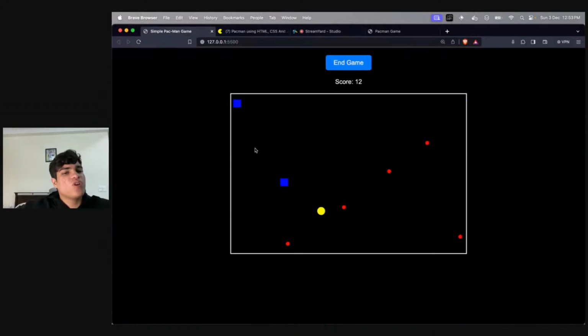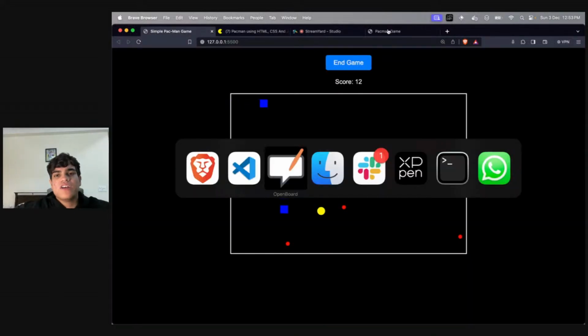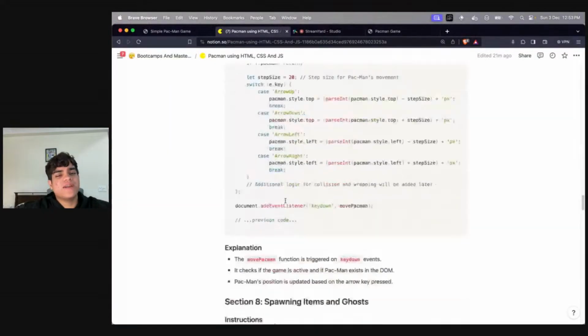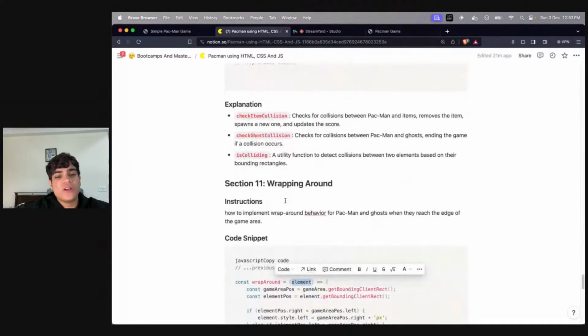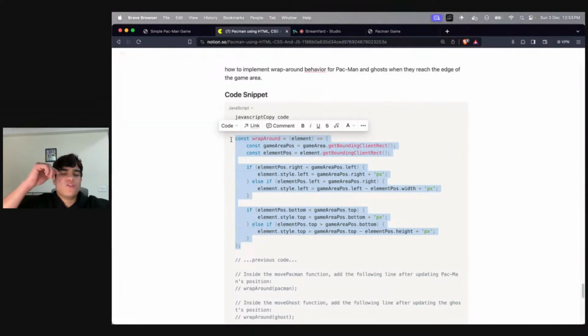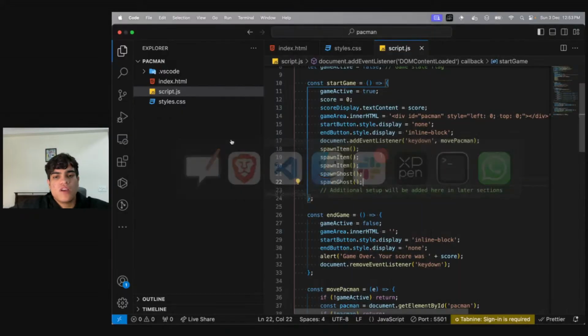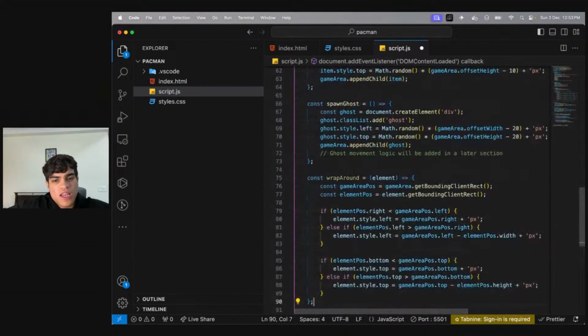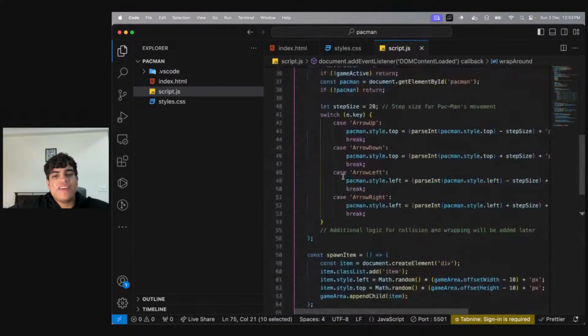First, tell me if this logic is clear, right? This function involves a little bit of mathematics, which is why I won't go into the depth of it, but the main concept is that with the help of this function we can wrap around any element, be it our red dot, yellow dot, or the blue ghost that we have. So we'll add this function somewhere, wherever we want to, right?